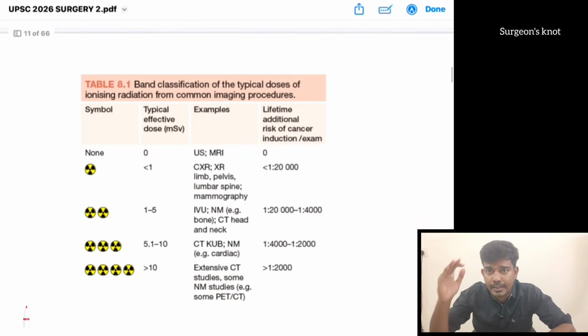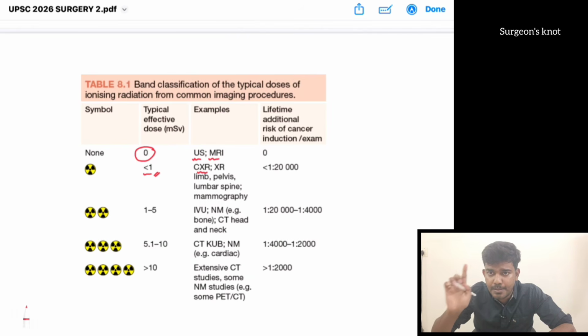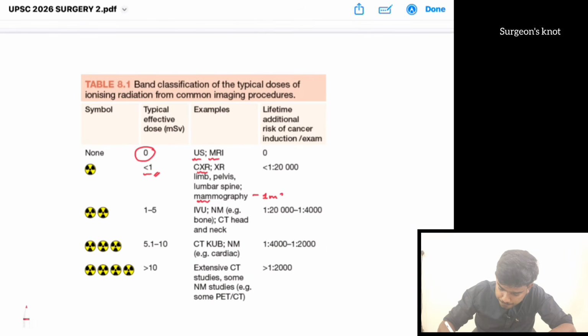This is also a direct tabular column from Bailey and Love. Ultrasound and MRI have no radiation. Chest x-ray is less than 1 mSv. Mammogram is equal to 1 mSv.